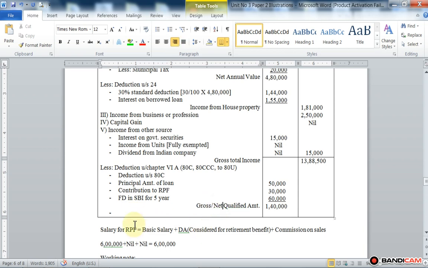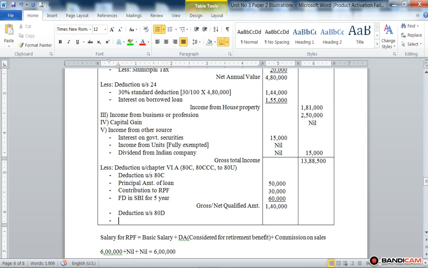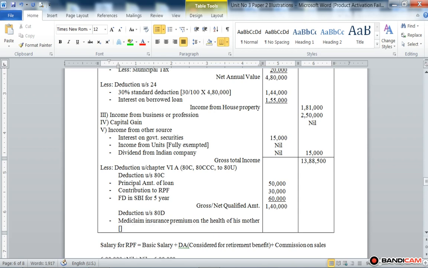Then deduction under section 80D, mediclaim, that is mediclaim insurance premium on the health of his mother, age 63, senior citizen.